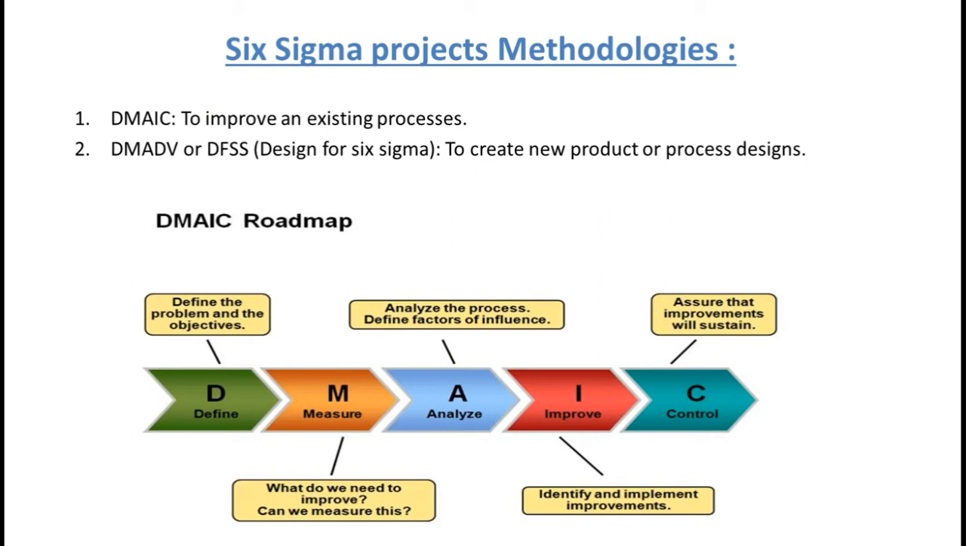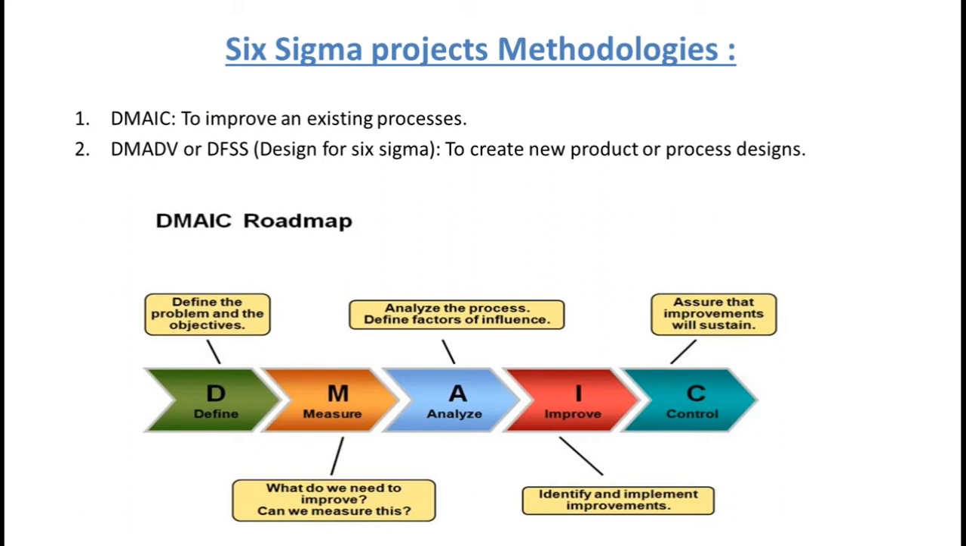Then the next phase is the improve phase. So now, based on the analysis, the improvement methodology or technologies can be applied. So here, design of experiment, which is another statistical methodology, can be applied to optimize the current process. The process optimization is done in the improve phase.